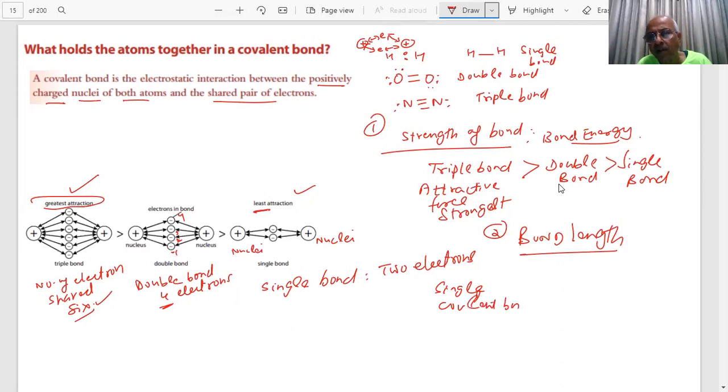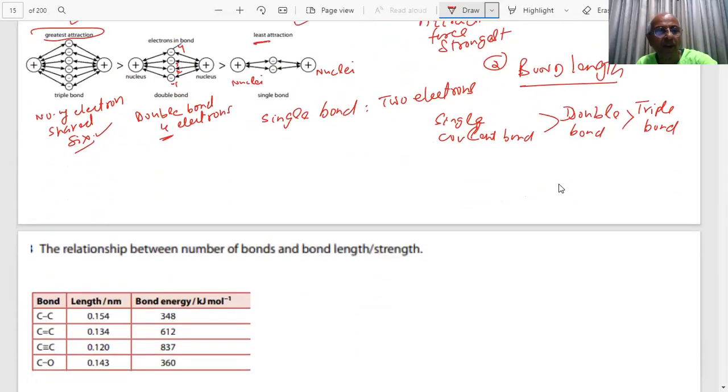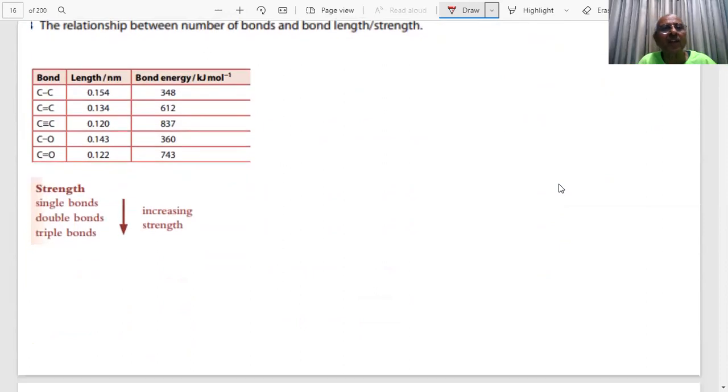So I can say single covalent bond, student, will be longer than double bond, and double bond will be longer than triple bond. Yes or no? Tell me. This is the longest. This is because the force of attraction increases, and this will be the smallest bond length. The distance between the centers of the two nuclei, student, I am talking about. Clear? Noted everything? There will be questions on this, students. Questions will be asked. Here we are showing the relationship between number of bonds, bond length and strength.